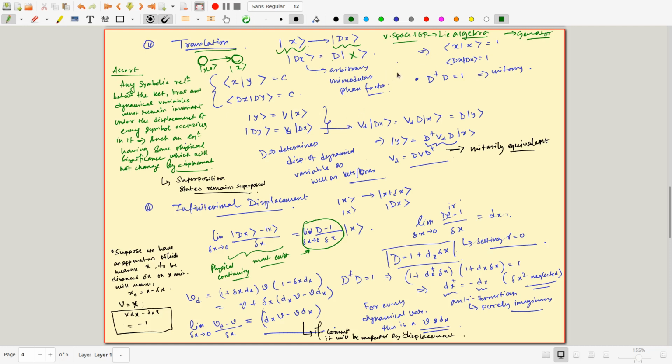So now what are the properties you want? How do you construct this operator which will do this job for you? The first property you want is that it must be a unitary operator. Why so? Because this is a state, so it must satisfy this. This is also a state, it must satisfy this. If you put this dx here and here, you will discover it must be d dagger d equal to 1. So d has to be a unitary operator.